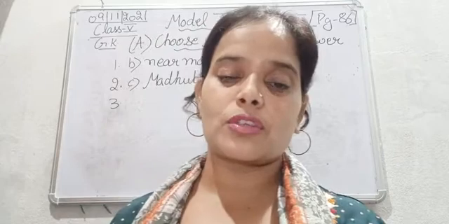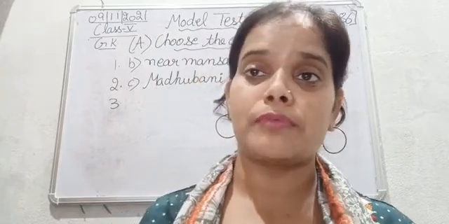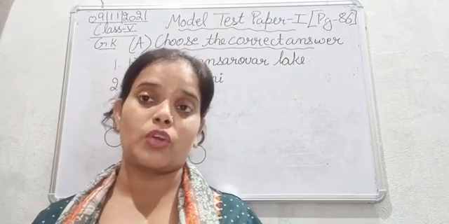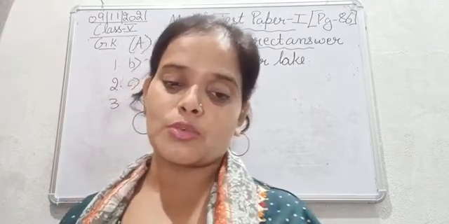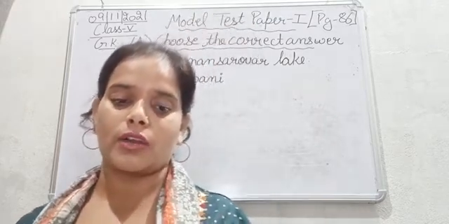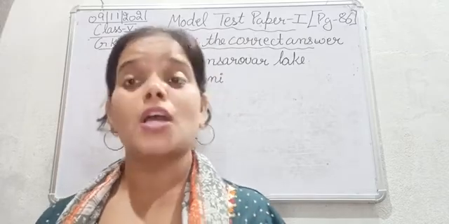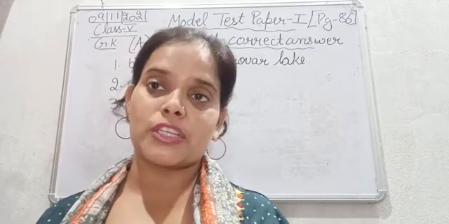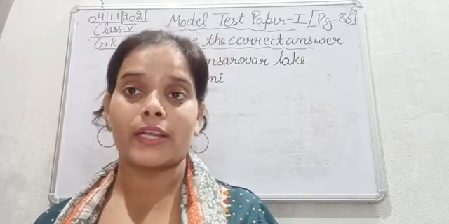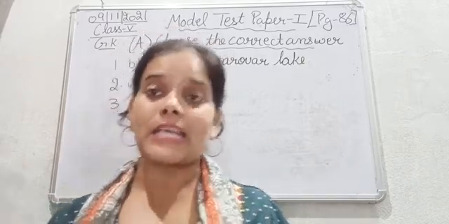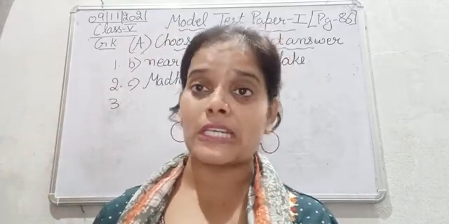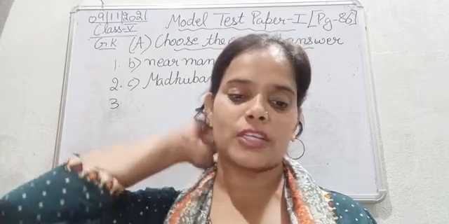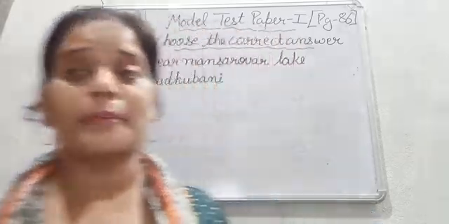So first of all we need to identify the name of the freedom fighter under whose name that international airport in Kolkata is named. The options are Subhash Chandra Bose, Rabindranath Tagore, or Ishwar Chand Vidyasagar. So the answer is Subhash Chandra Bose. The name of the Kolkata airport is Netaji Subhash Chandra Bose International Airport. Okay, so it is named after Subhash Chandra Bose. That is option number A.